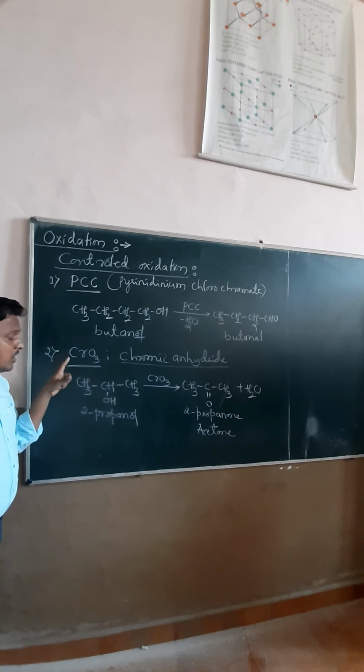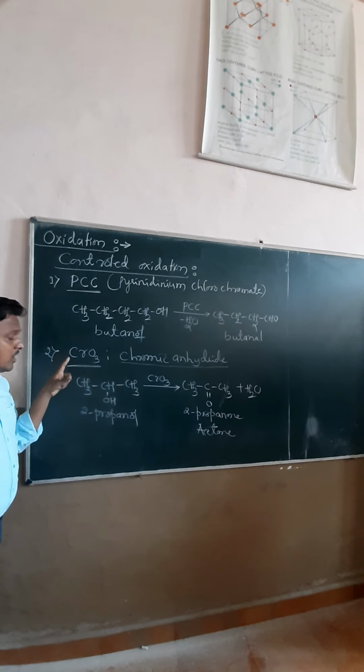These two are very important reactions. And then we consider a tertiary alcohol once again. If you have a tertiary alcohol, this one with CH3, CH3, OH and CH3, we know it as tertiary butyl alcohol.